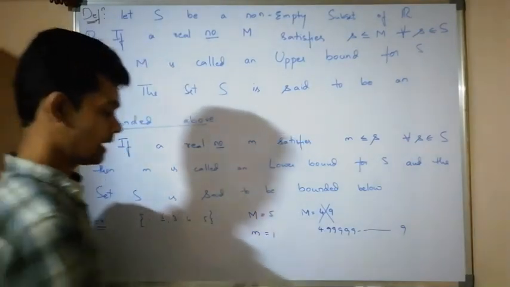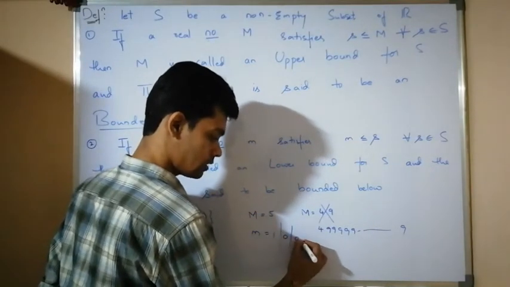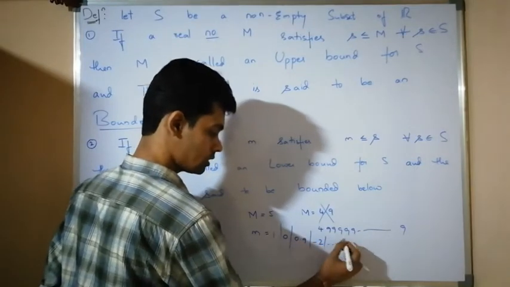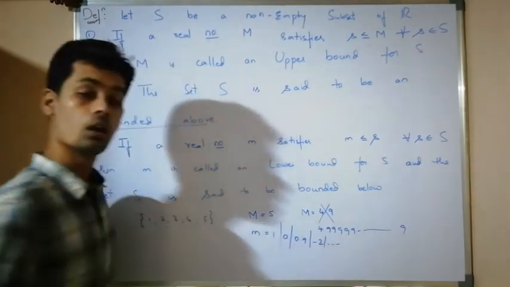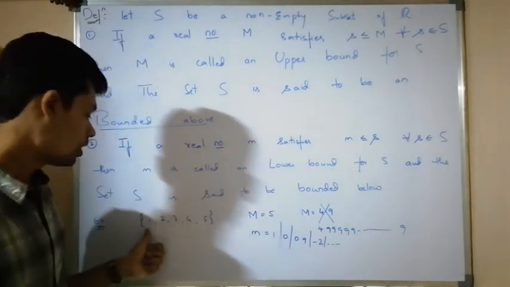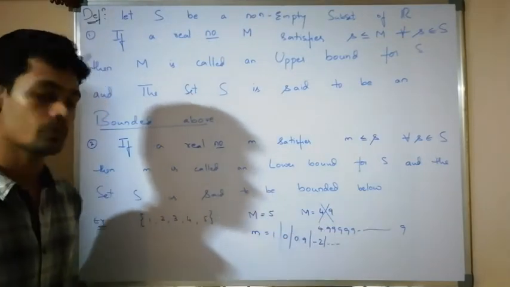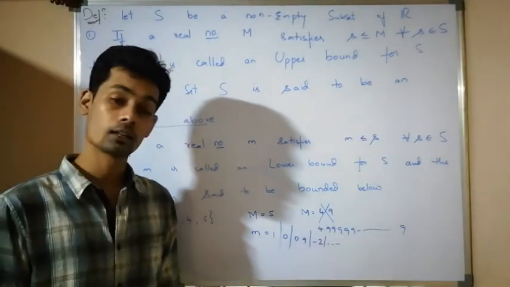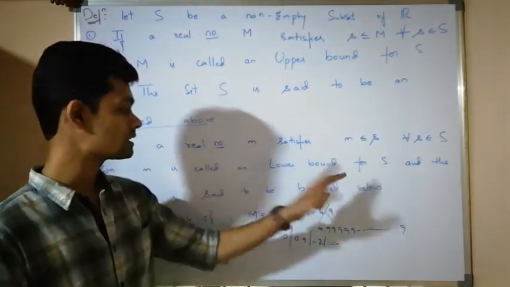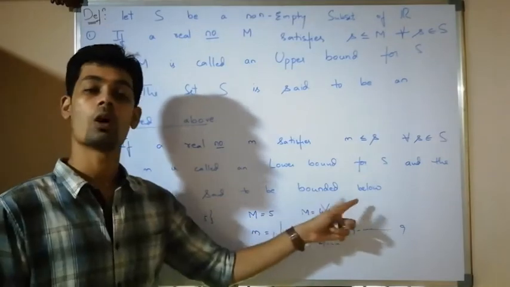Not only 1, I can take 0, even 0.9, even minus 2, and so on. These all are the lower bounds. If I take any such number, all these elements of the set are greater than or equal to it. Therefore, these all are lower bounds. If there exists at least one real number which satisfies this condition, then we can say that the set is bounded below.